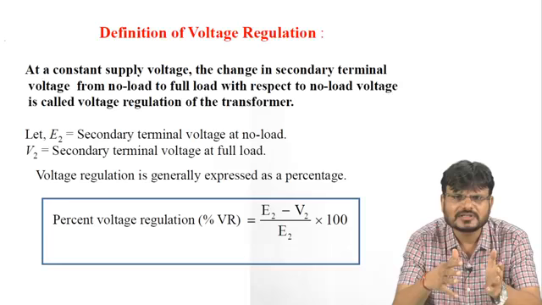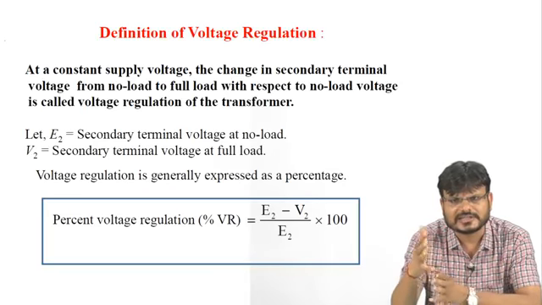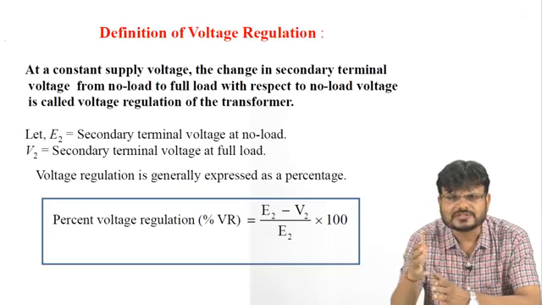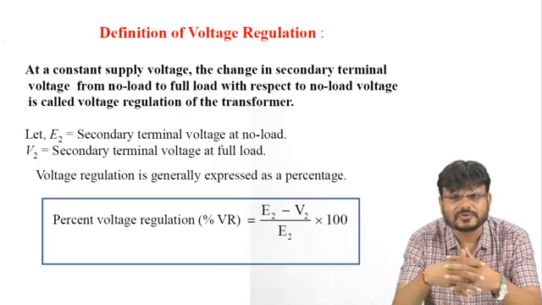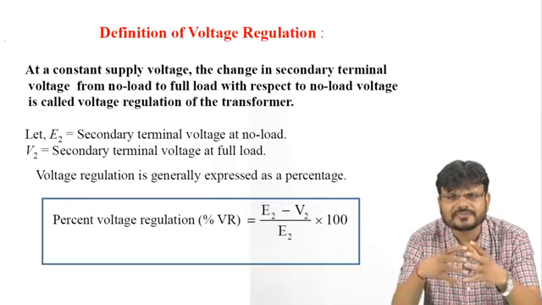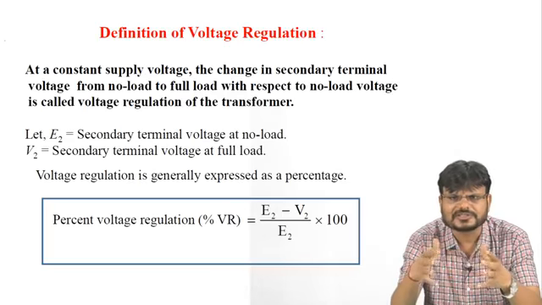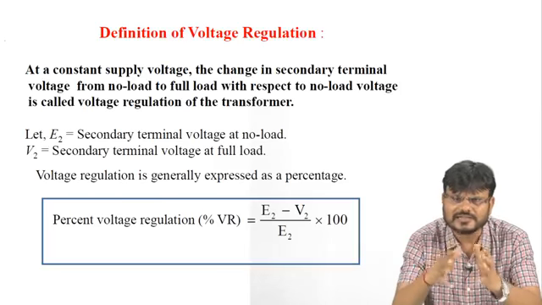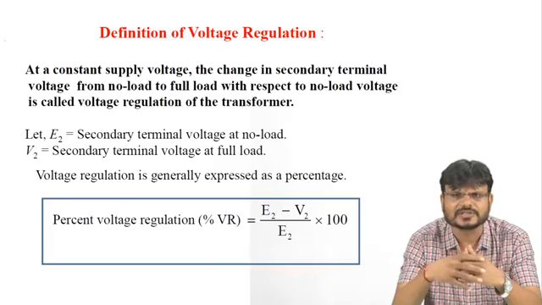What is the meaning of this? That means suppose you are connecting any load at the secondary side of the transformer. If this load is changing, suppose we take one example of your home load: at your home there is no load. That means you have not connected any AC, mixer, fridge, TV. So this will be called a no load, right? At that time there will be some voltage at the secondary side. You can say that is 230 volts.